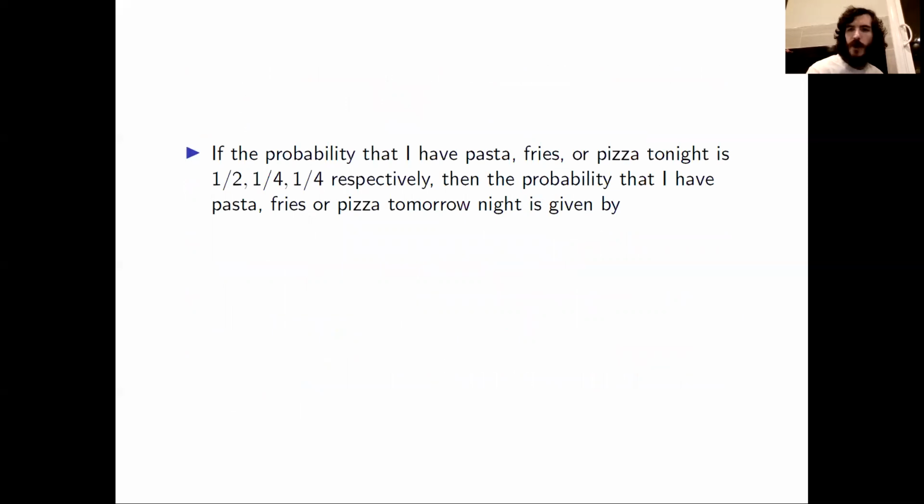Now we can use that Markov matrix to do some calculations in a much simpler way than we did before. Suppose that the probability that I have pasta, fries, or pizza tonight is 1/2, 1/4, or 1/4, respectively. In order to find the probability that I will have pasta, fries, or pizza tomorrow night, I can do a simple matrix multiplication now.